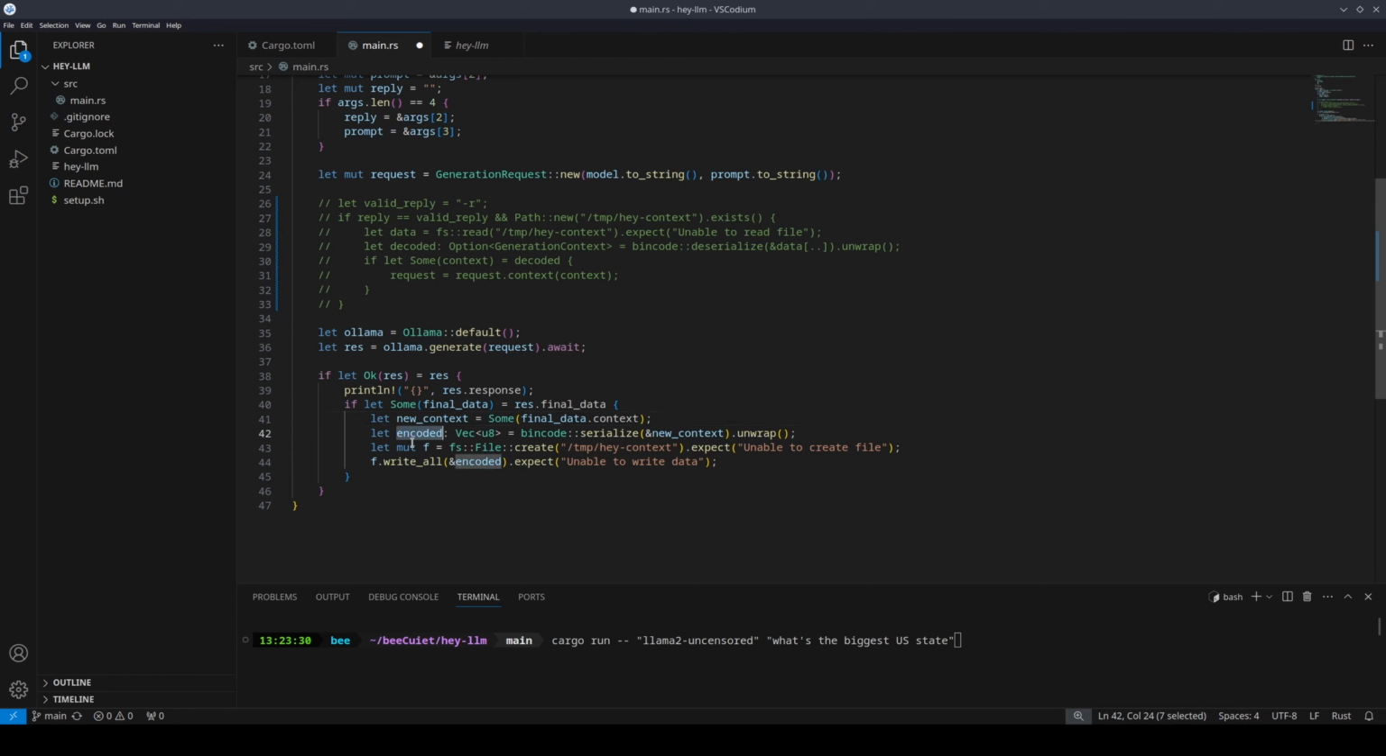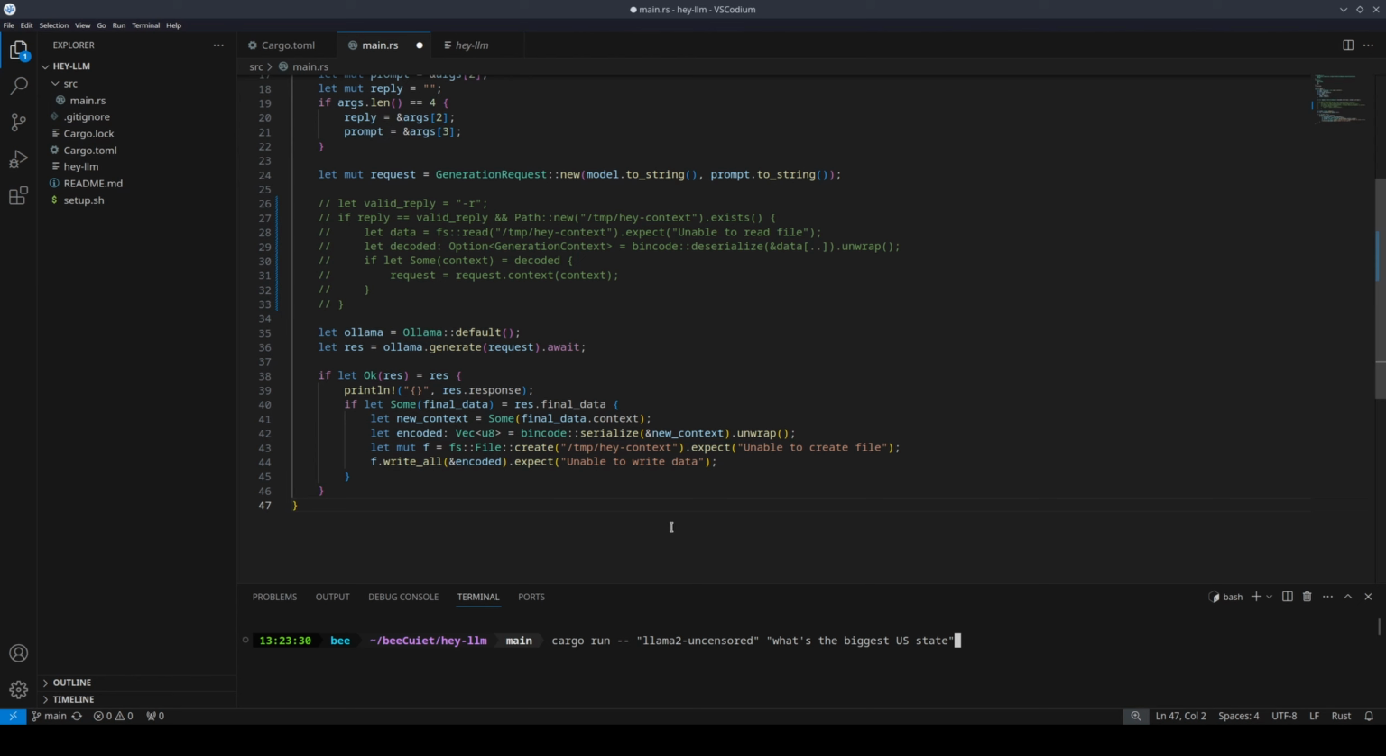Once we get the new context, we're going to encode the message, and then we're going to save it to the temporary file hey context. And then we're going to write the encoded message into hey context so that it could be used later. But at this point, if a user just asked, what's the biggest US state, it would return a response because we don't care about context right now. It's just a straightforward question that requires a response and no other background messages. So at this point, if we did cargo run llama 2 uncensored, what's the biggest US state, it should work.